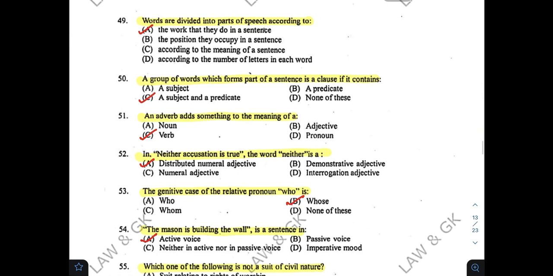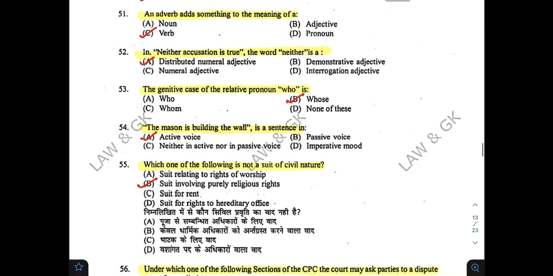Words are divided into parts of speech according to A. A group of words which form part of a sentence is a clause if it contains, C. An adverb adds something to the meaning of, C. In "neither accusation is true", the word "neither" is a. The genitive case of relative pronoun "who" is, B. "The mason is building the wall" is a sentence in A.